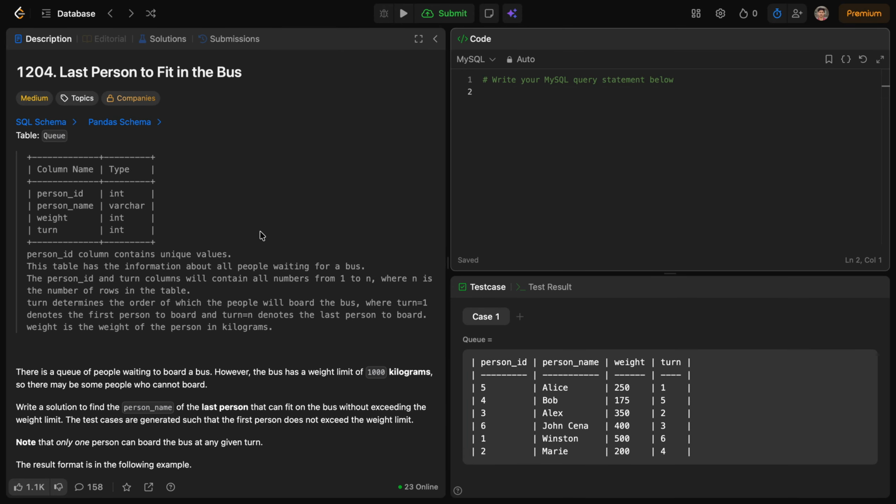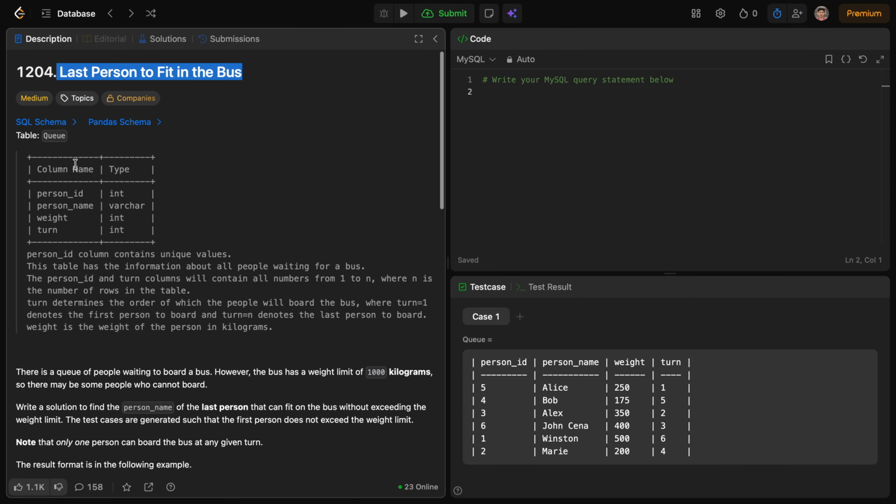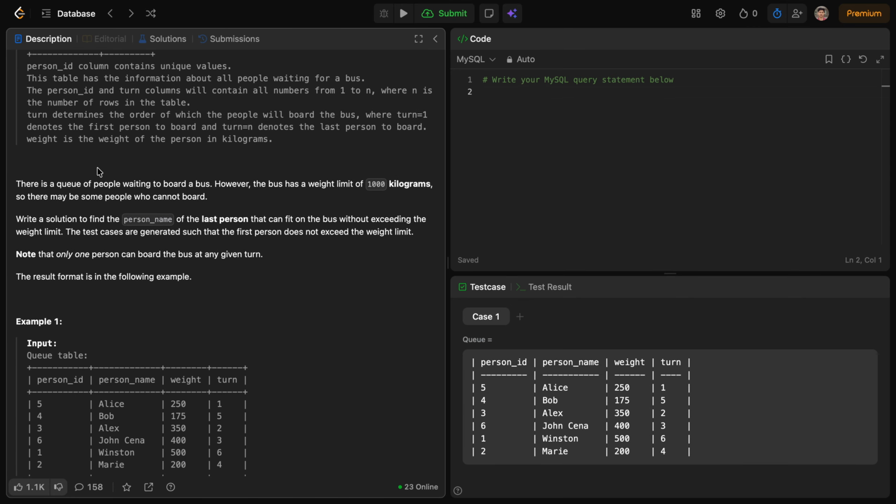Today we solve the medium level question, the last person to fit in the bus. So we have a table named Q, and the question says there is a queue of people waiting to board a bus. However, the bus has a weight limit of 1000 kilograms. So there may be some people who cannot board it.